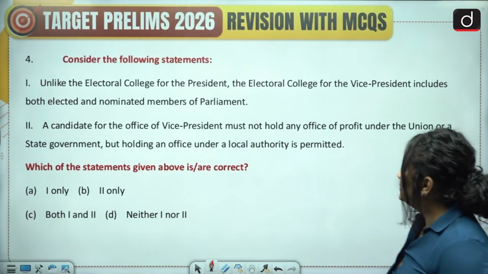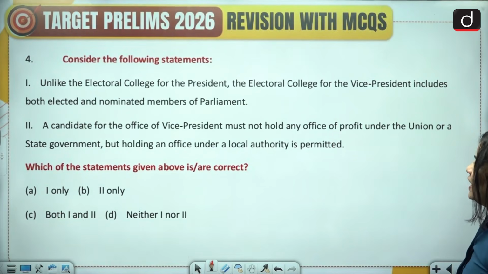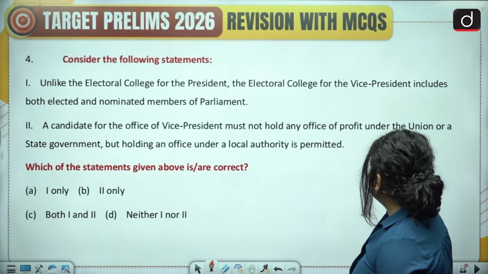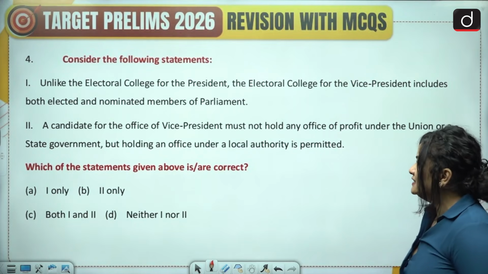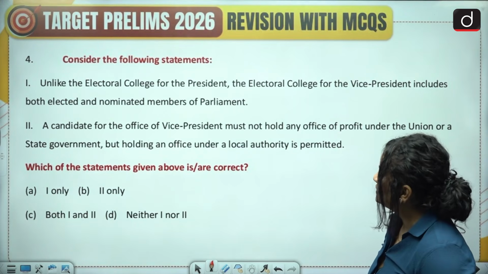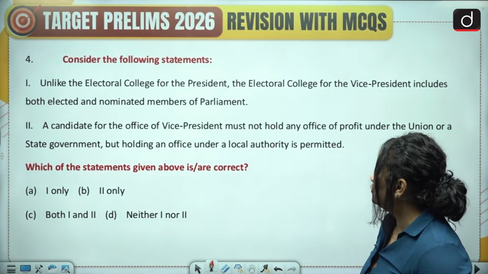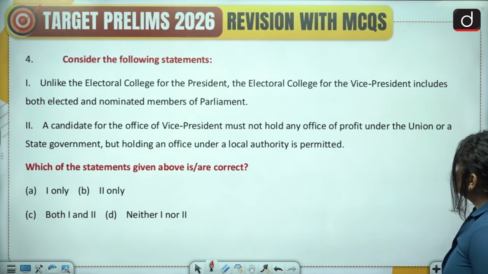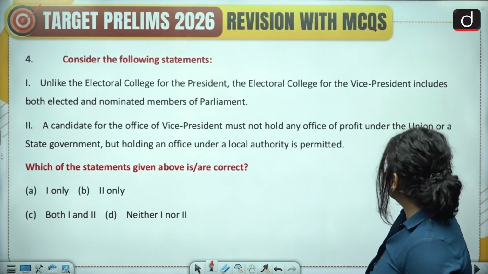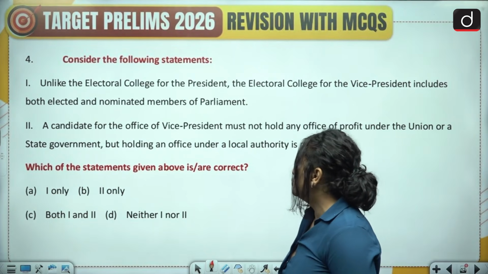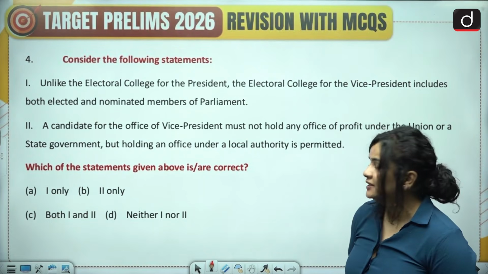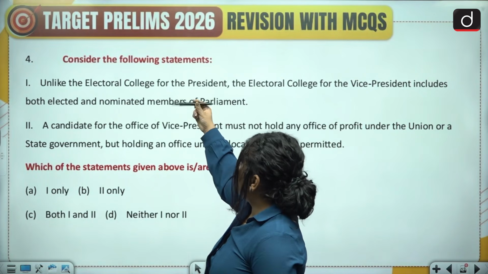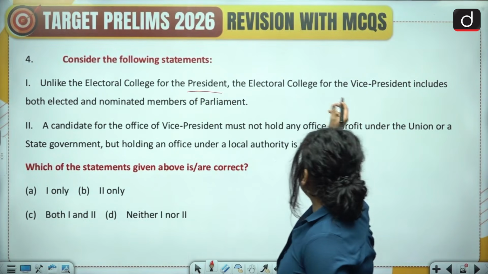Question 4, consider the following statements. 1. Unlike the Electoral College for the President, the Electoral College for the Vice President includes both elected and nominated members of Parliament. And second, a candidate for the office of Vice President must not hold any office of profit under the Union or a State government, but holding an office under a local authority is permitted.